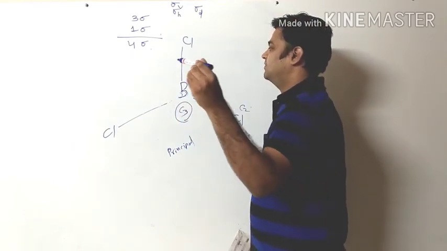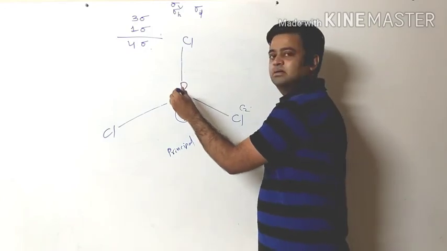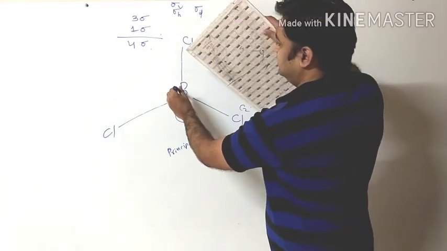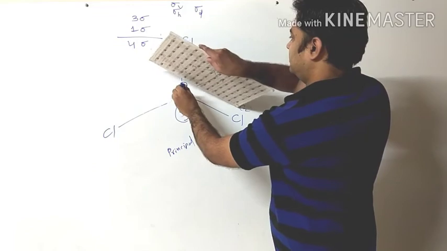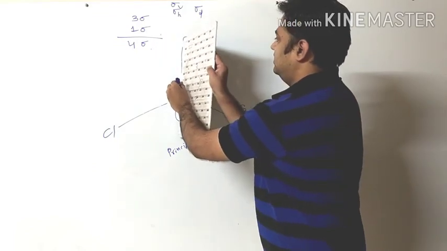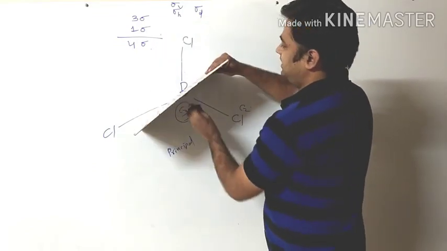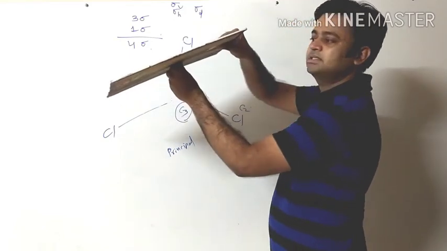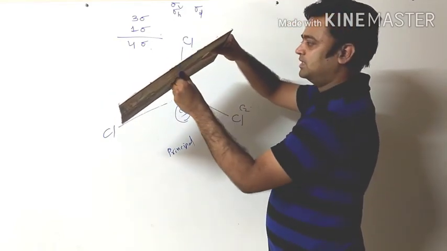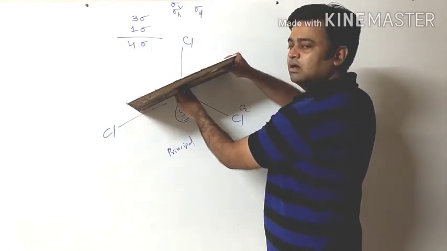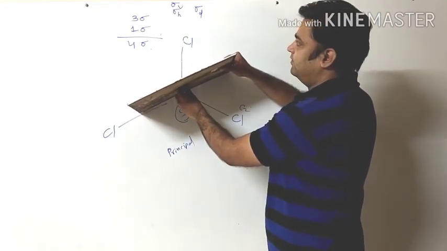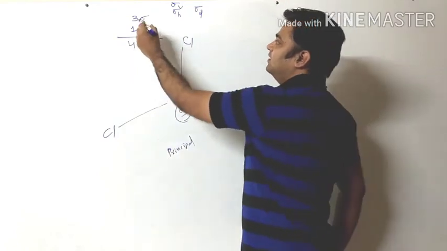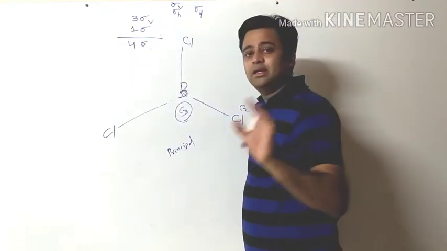Okay, the principal axis is like this, and your planes are like this. Here, here, and definitely here. Then do you see it? See, the line is passing through the plane, and therefore these 3 planes are sigma V, parallel.